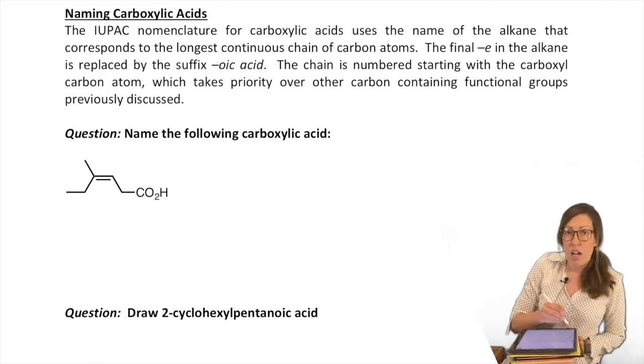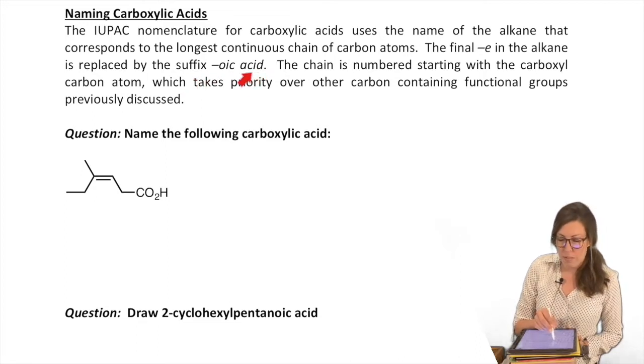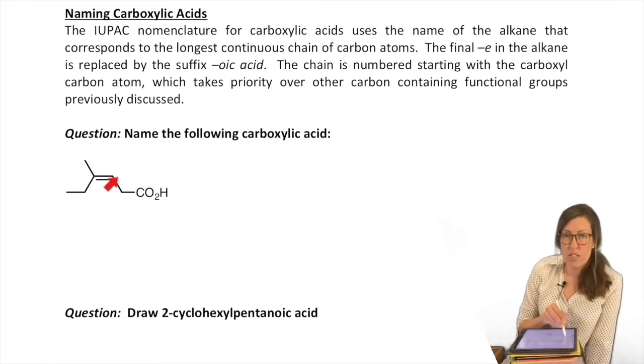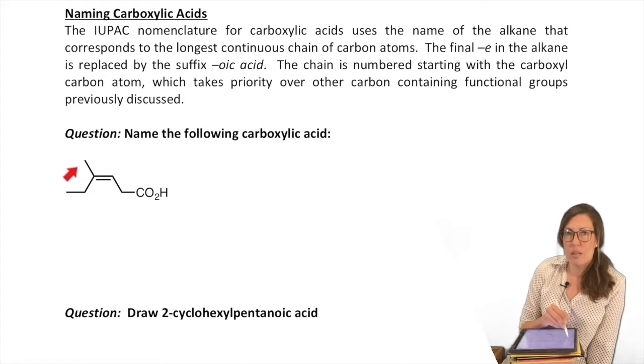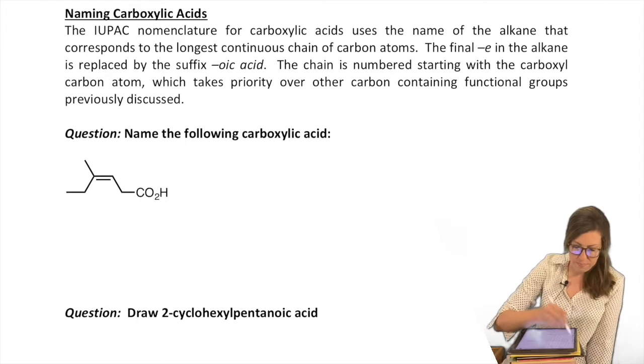So because they are the higher priority, they will be the suffix. So oic acid. You don't need to worry about the prefix because it's rare that it will ever be a lower priority than anything else. So for example, this molecule has an alkene, which is something we've named many times before, but it also has a carboxylic acid. This wins, suffix. Alkenes end up being, remember, the infix. So let's give this one a name.